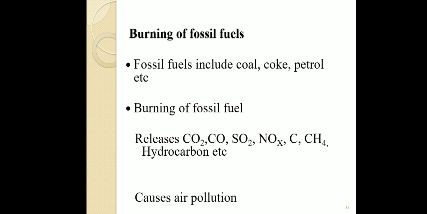Whenever these gases are released into the environment from any source, it causes air pollution, because carbon dioxide and methane are temperature-increasing gases, greenhouse gases, and sulfur dioxide, nitrogen oxides and carbon monoxide are poisonous gases. Sulfur dioxide and nitrogen oxides dissolve in moisture and form acids like nitric acid and sulfuric acid. They can increase the acidic nature of the environment. Acidic nature is harmful to the environment, and you also have to note these down.